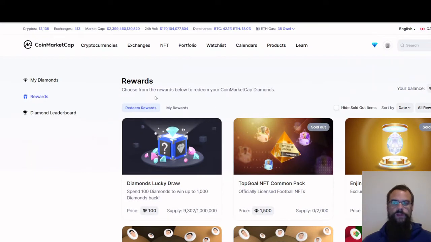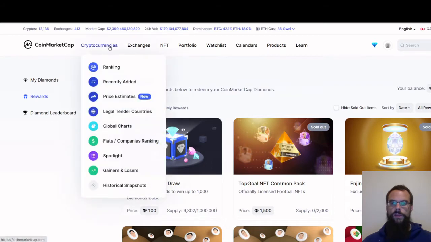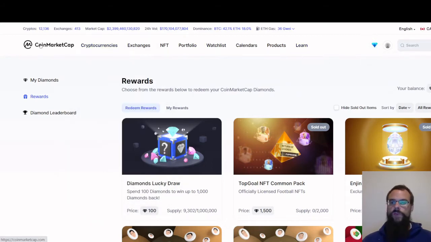So you can resell these as well, and you can resell them on OpenSea or Rarible. There's a couple other NFT sites that are coming out right now that you can sell them on. But let's go through the top here.